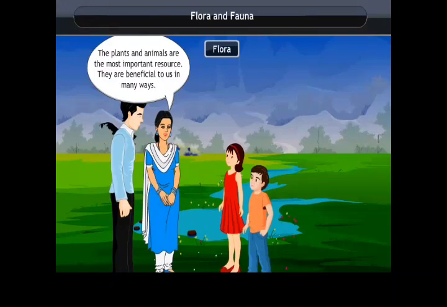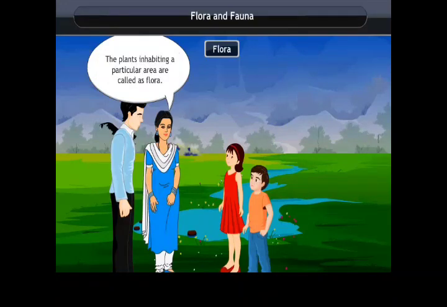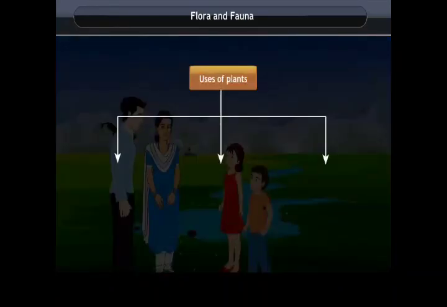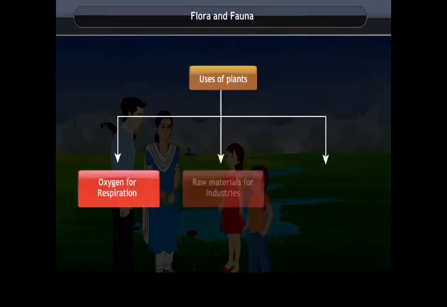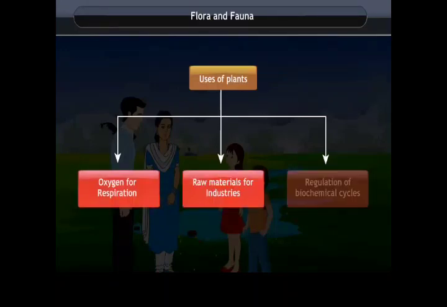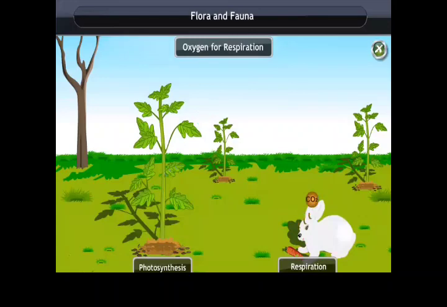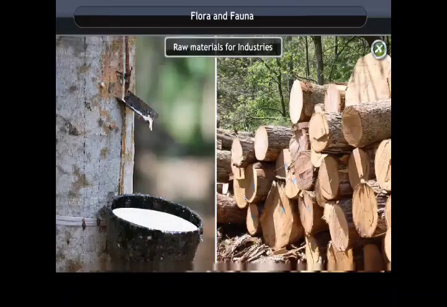The plants inhabiting a particular area are called flora. Plants provide us with the following: oxygen required for respiration, raw materials for industries, and regulation of biochemical cycles.